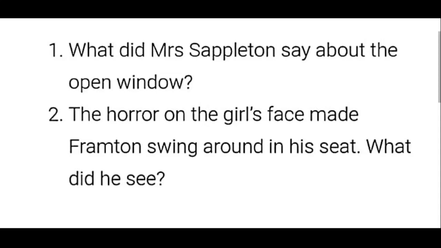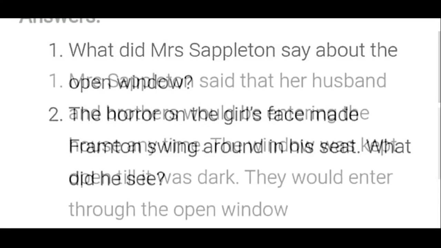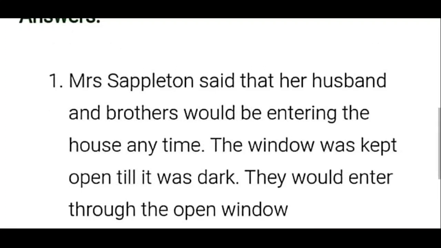What did Mrs. Sappleton say about the open window? The answer for the seventh question is, Mrs. Sappleton said that her husband and brothers would be entering the house at any time. The window was kept open till it was dark. They would enter through the open window. So that's the answer for the seventh question, children.